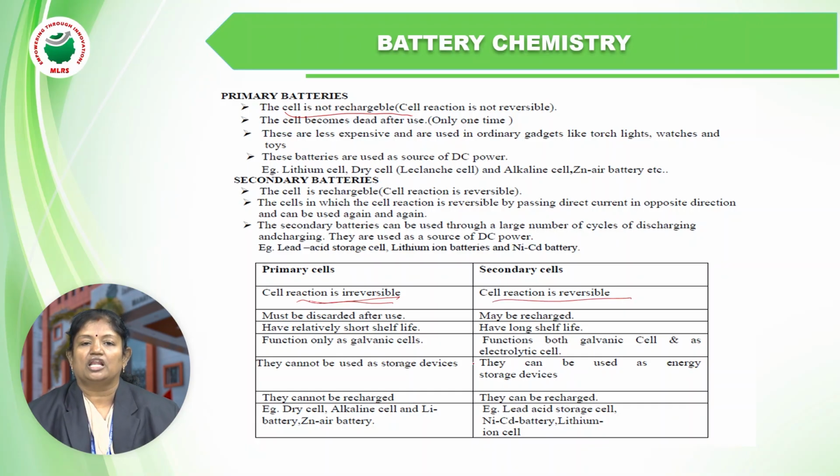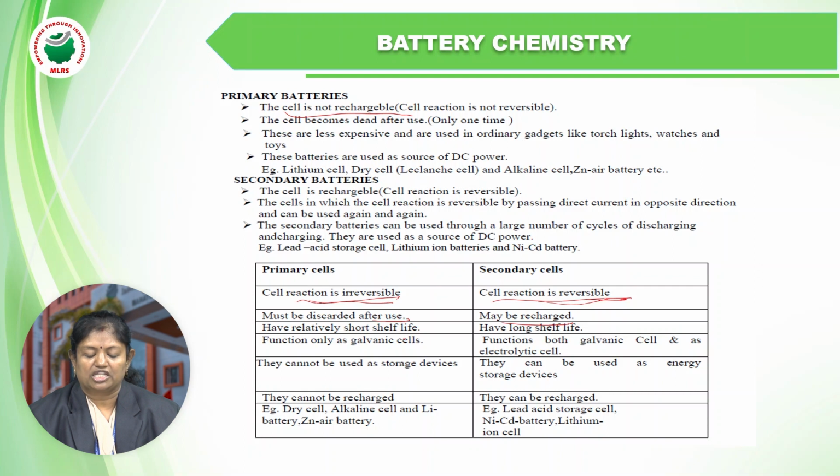In a secondary cell, the reaction is reversible, which means that once the reactants are converted to the products, by supplying a certain amount of energy the products convert back into the reactants. That is called reversible. That is why the secondary cells may be recharged, while the primary cells must be discarded after usage. It can be recharged again and again.